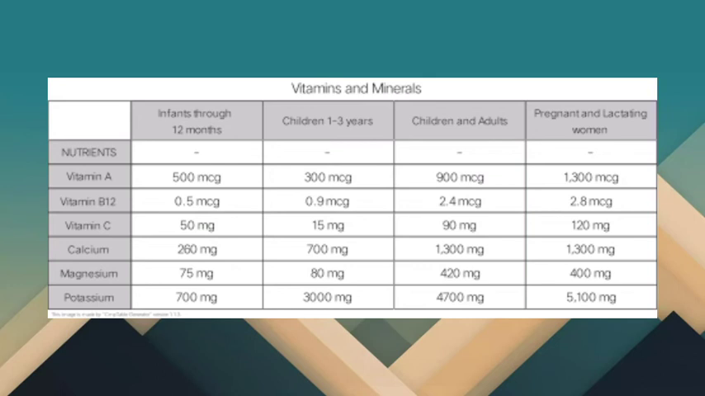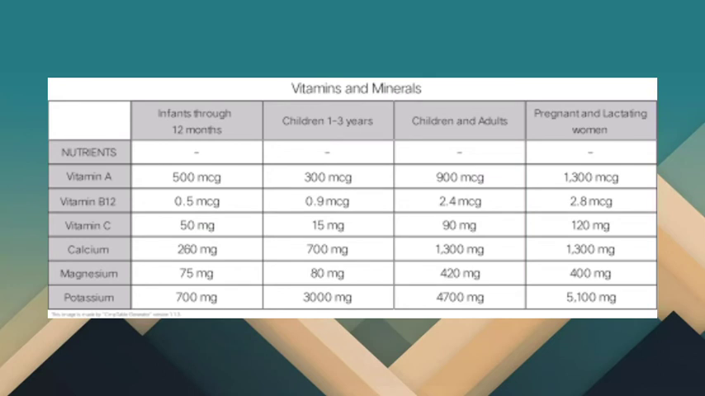For children and adults, we have 900 micrograms of vitamin A. And for pregnant and lactating women, we have 1,300 micrograms. For vitamin B12, for infants, we have 0.5 micrograms. For children 1 to 3 years, we have 0.9 micrograms. For children and adults, we have 2.4 micrograms. And for pregnant and lactating women, we have 2.8 micrograms.